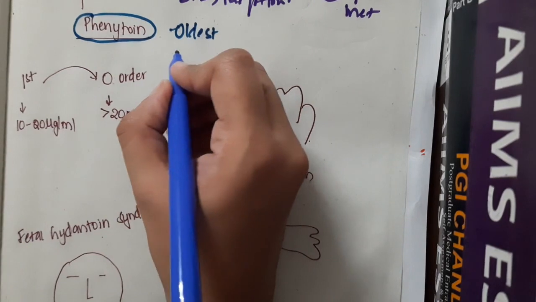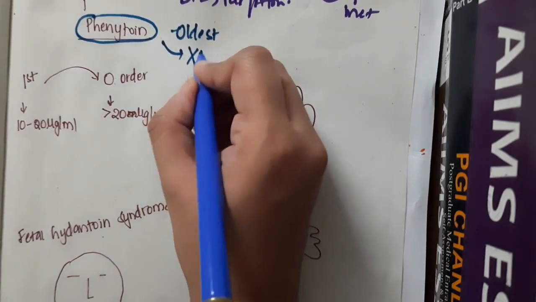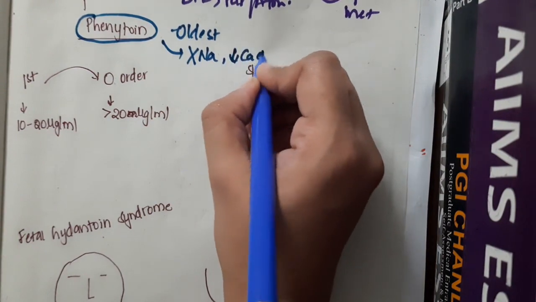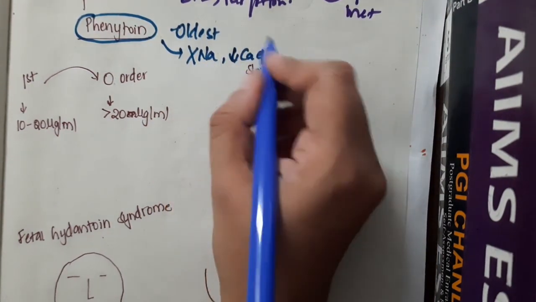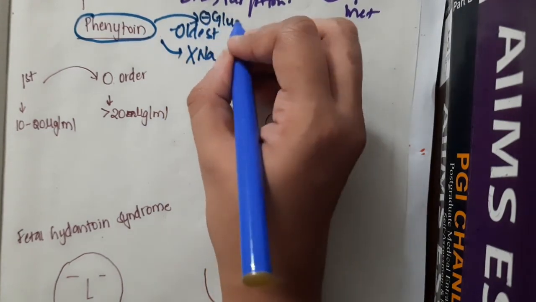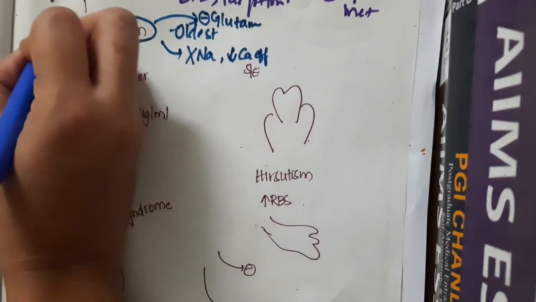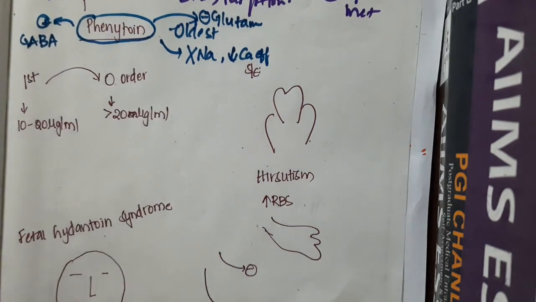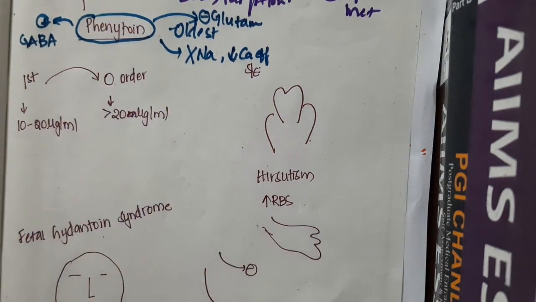Phenytoin blocks sodium channels, decreases calcium efflux, inhibits glutamate, and activates GABA. So these are the different mechanisms of action.